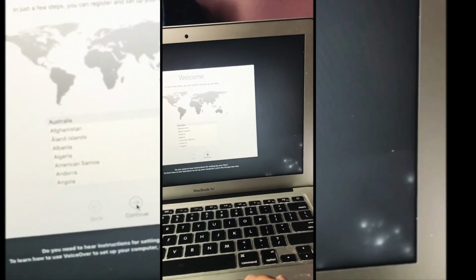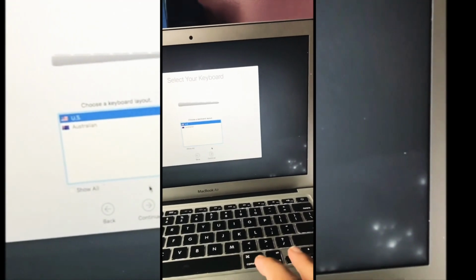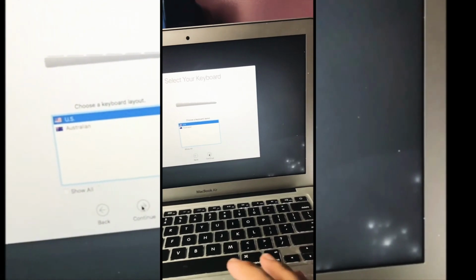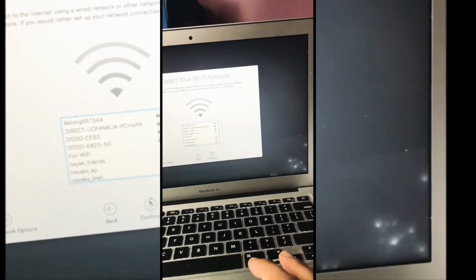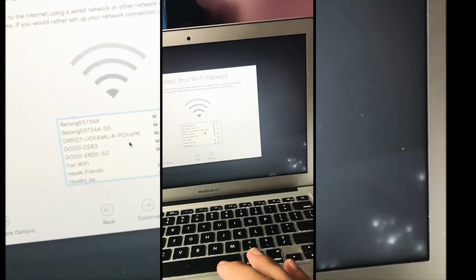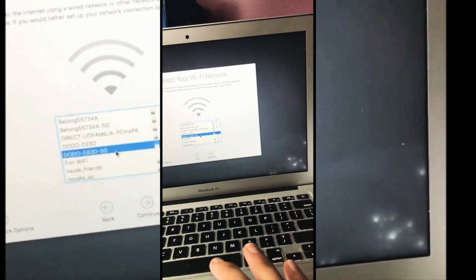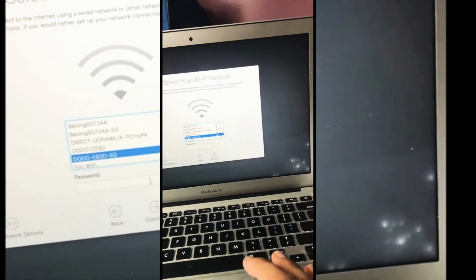Country of origin, Australia. Choose a keyboard layout. US, because that's what I use. This is my home network, Dodo 5G. Just a sec.